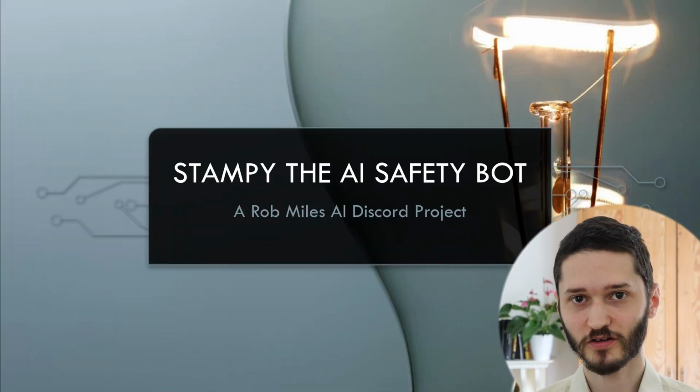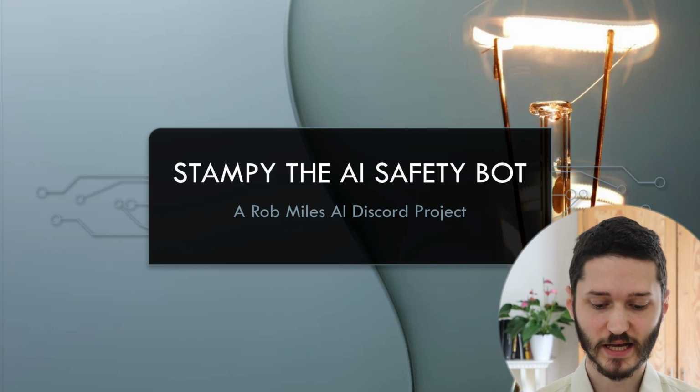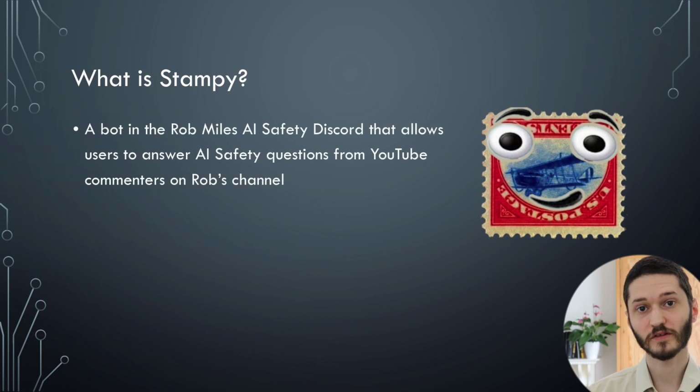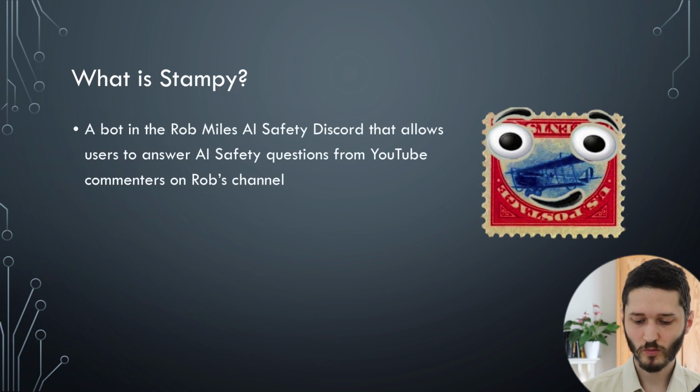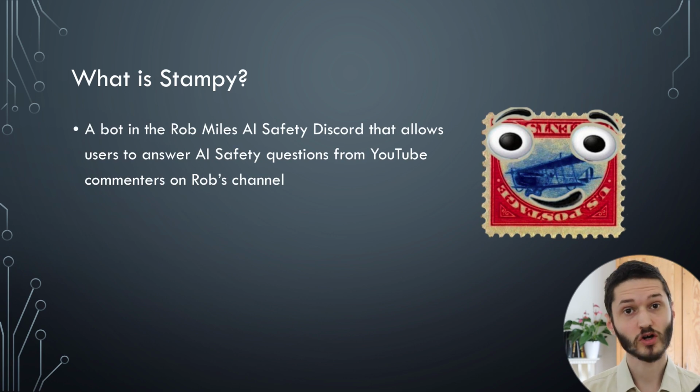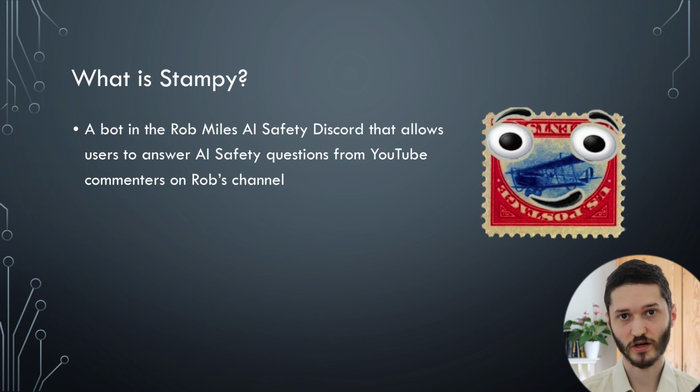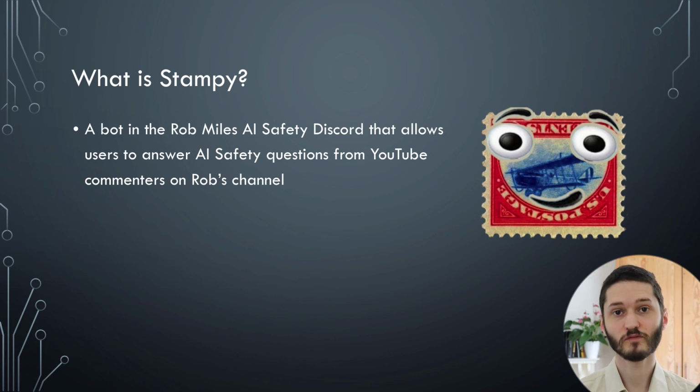I run a YouTube channel about AI safety, and I wanted to talk to you today about Stampy, the AI safety bot. This is a project that I'm running using my YouTube channel and the associated Discord server. Stampy is a bot that lives on the Discord server for the YouTube channel. The way it works is, people make comments on the YouTube videos which are asking questions about AI safety. Stampy is watching those comments through the YouTube API, and when it sees questions, it pulls them and adds them to a queue, which are then posted onto the Discord server. And these provide topics of conversation, effectively.